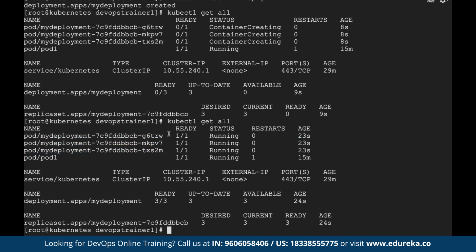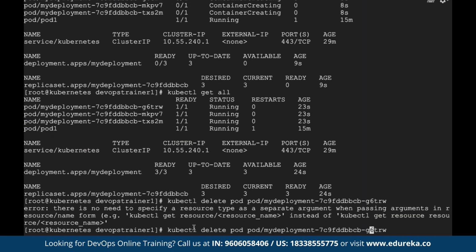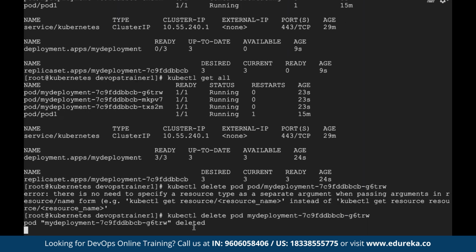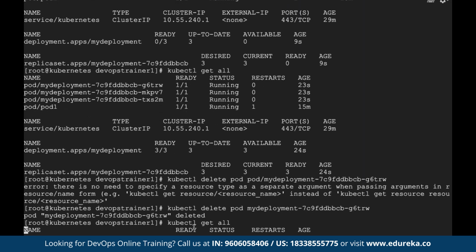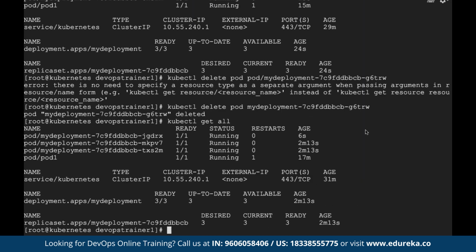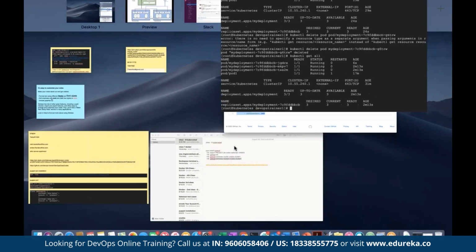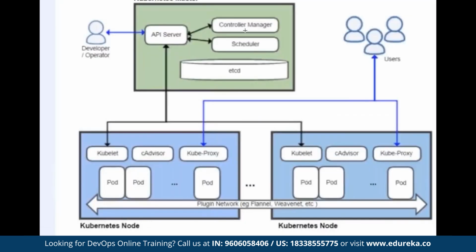So let me delete one of these pods. kubectl delete pod and this pod name. Okay, I got it. So I'm deleting this pod now. This pod got deleted. Now see the magic. If I run the get pods command, you see I will still see 3 pods running. This is what is called auto healing. It heals itself, because as I told you while discussing the architecture, we have a component called controller manager, whose job is to make sure your desired state is equal to the actual state. So now controller manager knows my desired state is 3, which we define in our manifest file, so it will make sure that we actually get those 3 pods.